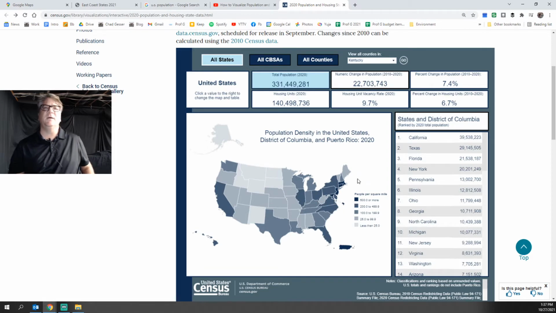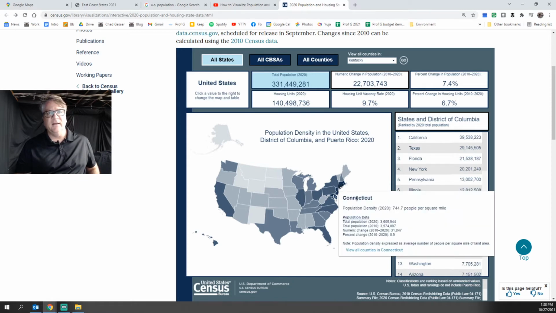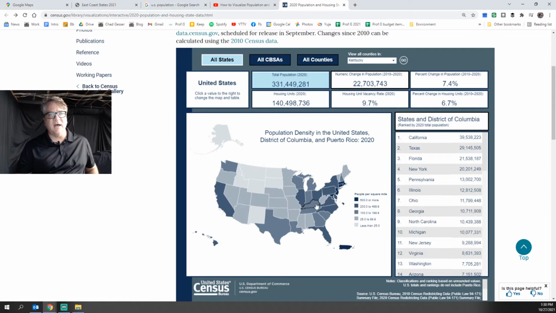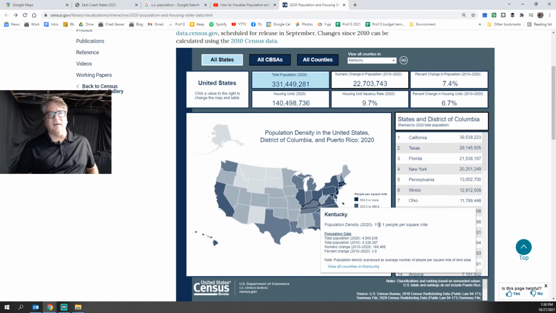And something I wanted to show you is about population density. I'm going to give you an idea about something. So let's look at, right there's Connecticut. And notice here population density, 744.7 people per square mile. That's a lot of people in a very small area. Now, the total population in 2020 was 3.6 million. Okay. Now, if we look at Kentucky, you can see that Kentucky is just a little bit bigger in population size than Connecticut, but people are more spread out across the state because there's more space. This is an interesting dynamic.